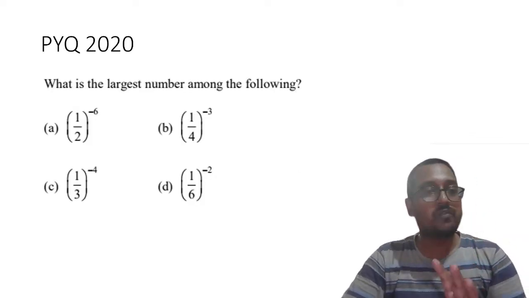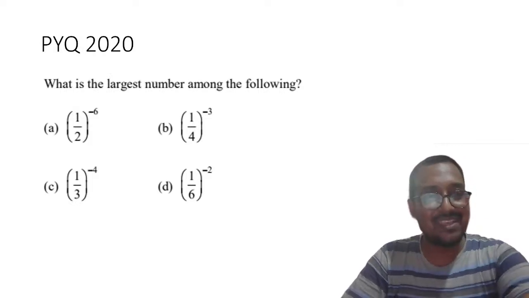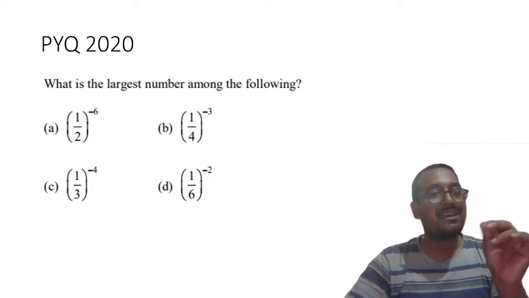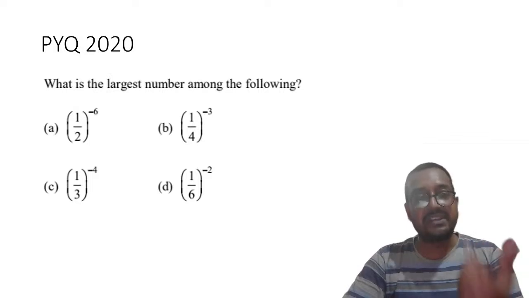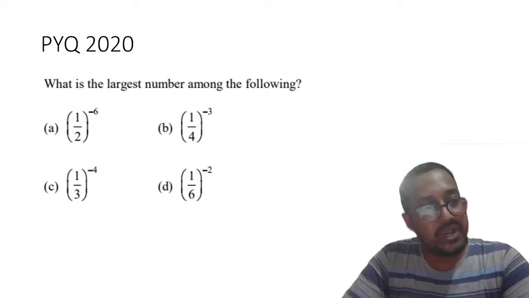So today's question for discussion will be, what is the largest number among the following? This is a very simple question, yet some students got tricked into these things. Understood? You cannot guess it. If you know it, you will be very easily solving it.